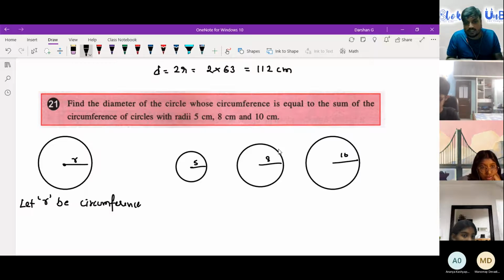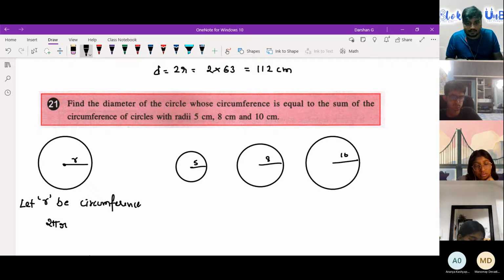So what is the circumference, Sneha? What is the formula? 2 pi r. Circumference formula, yes. Very good. So do I know the r here? No, right? So how much would it be to calculate the circumference of this 5 centimeter circle?